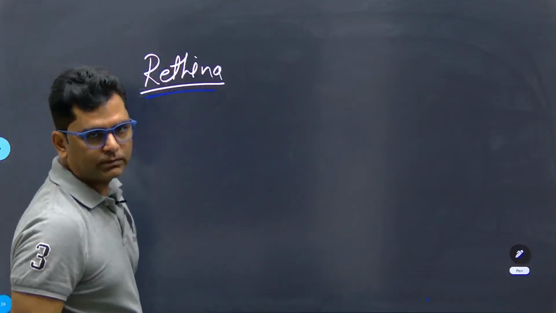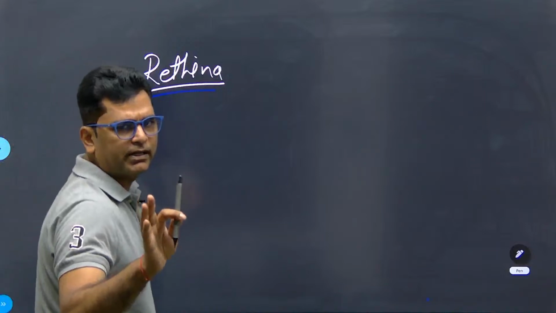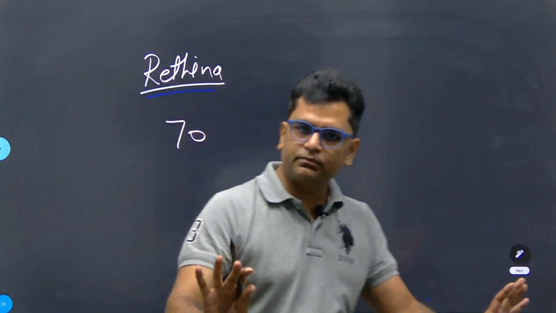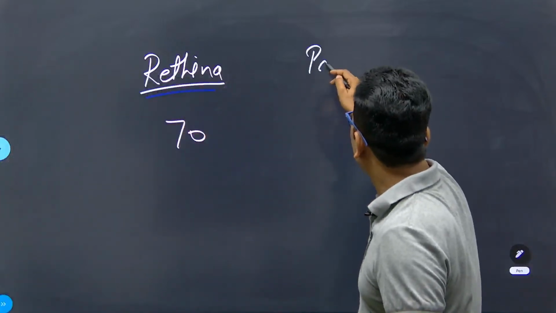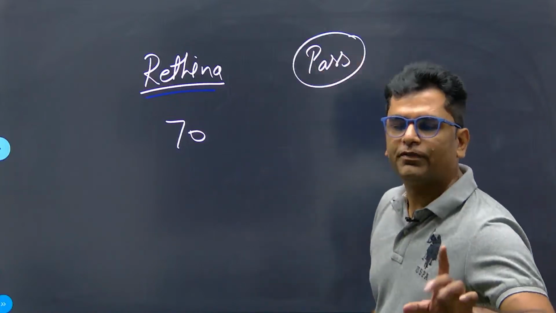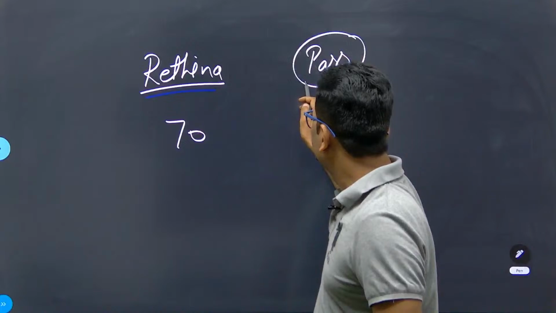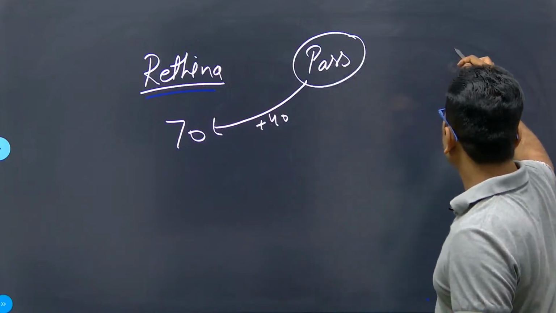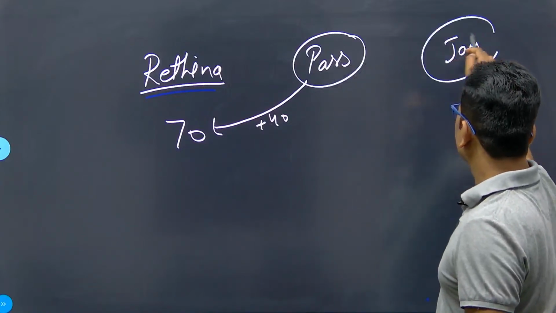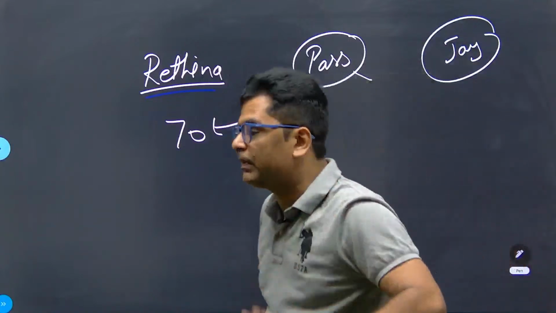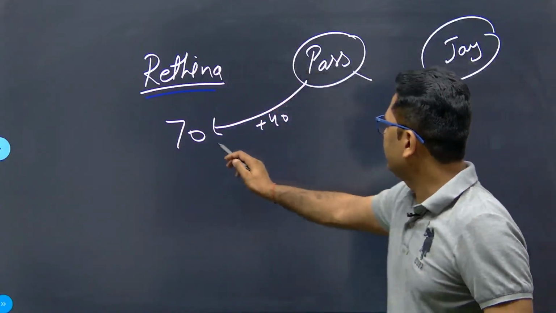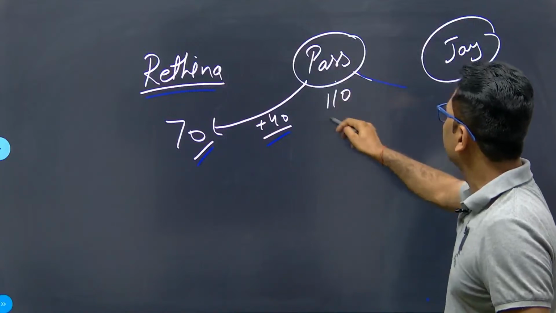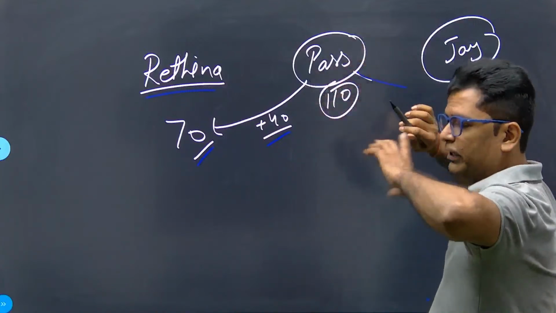Suppose Ratina has got, now dear student Ratina, I am pronouncing your name correctly, na? Anyway, suppose he has got 70 marks. And this is the passing marks. We don't know about the passing marks, but that is for sure: you failed by 40 numbers. So you need 40 numbers to pass the examination. And your friend Jayaprakash has got 20 marks more than the passing marks. So it means 110 numbers are required to pass the examination. I'm just guessing it without seeing the question.